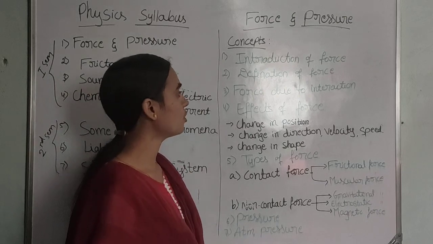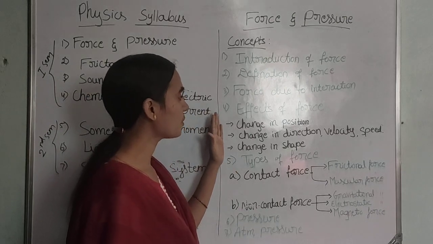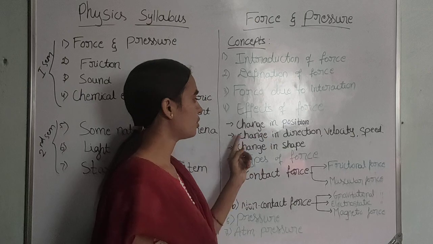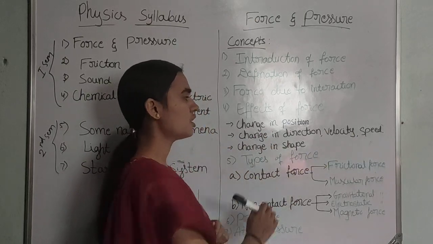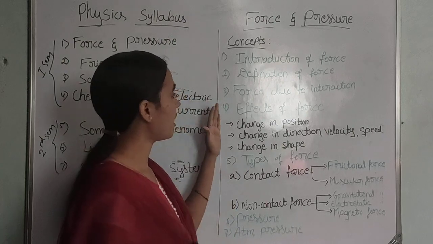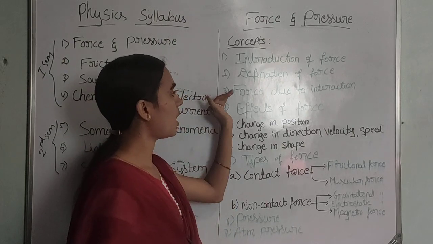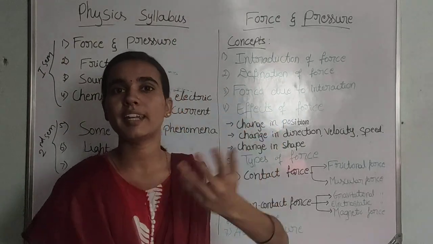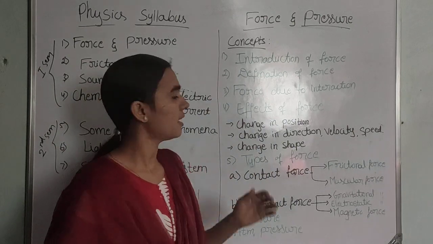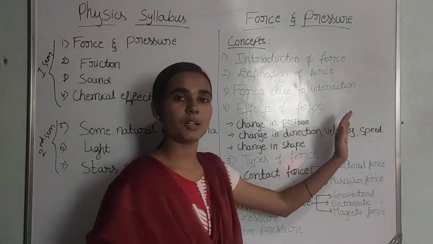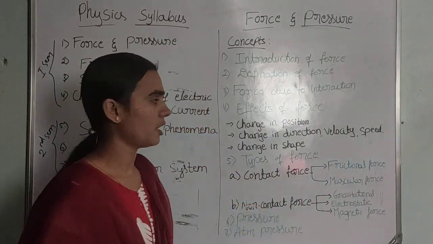By applying the force to an object, we are going to observe 3 effects: a change in position, a change in direction, velocity and speed, and a change in shape. So these 3 effects we observe by applying force to any object. What happens when we apply force on any object? These 3 changes are observed.